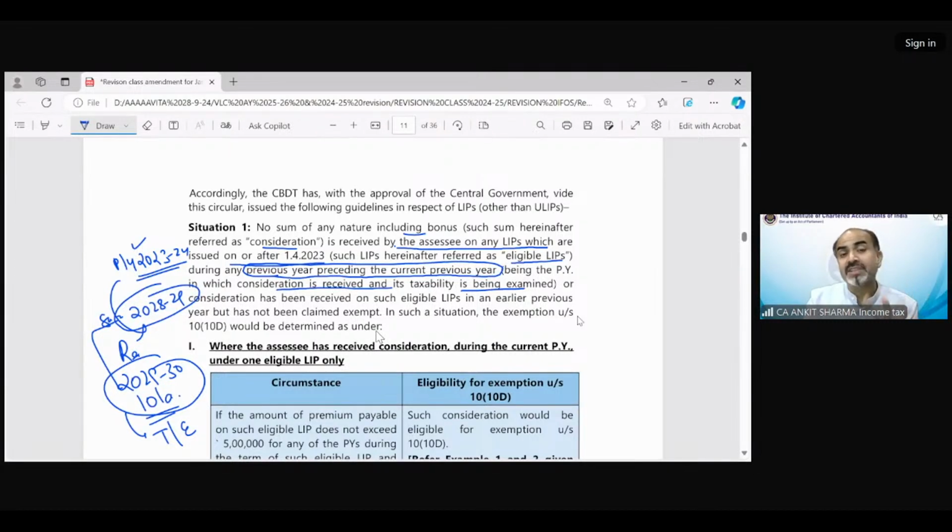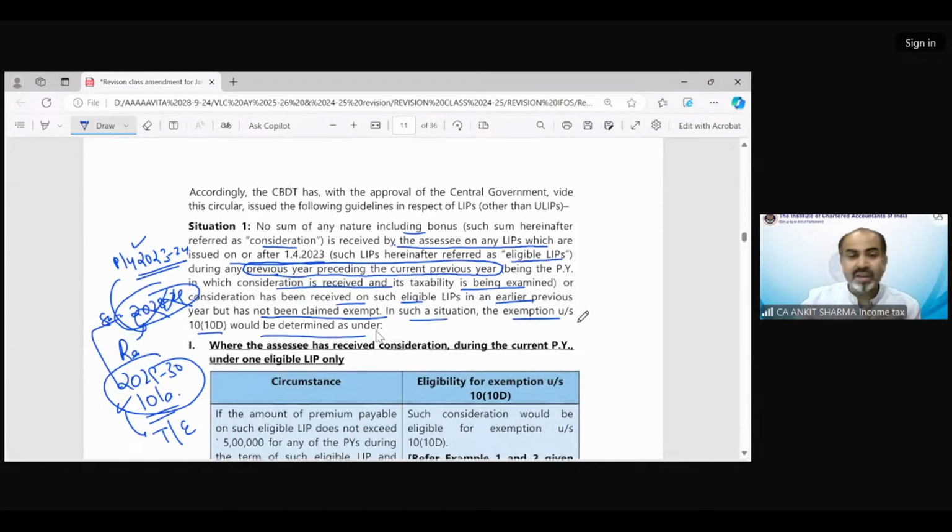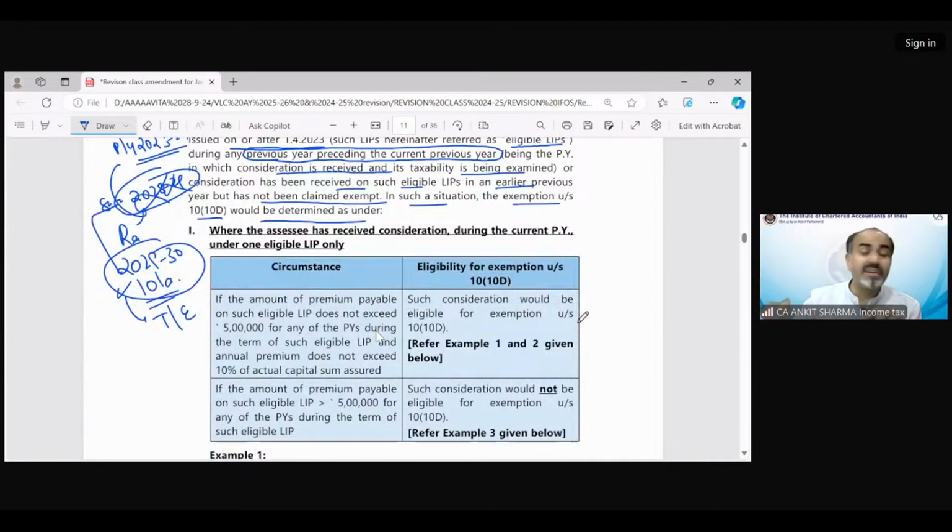So these are second situation. But now we are discussing situation 1, that means only consideration received here needs to be examined and no previous consideration has been received earlier, or received on such eligible LIPs in an earlier previous year but no exemption has been claimed. Or even if it's received, then no exemption has been claimed. In such a situation, the exemption under section 10(10D) would be determined as under. So either there would be no consideration received earlier or even if received, then exemption has not been availed. Only those cases are going to be discussed in situation number 1.